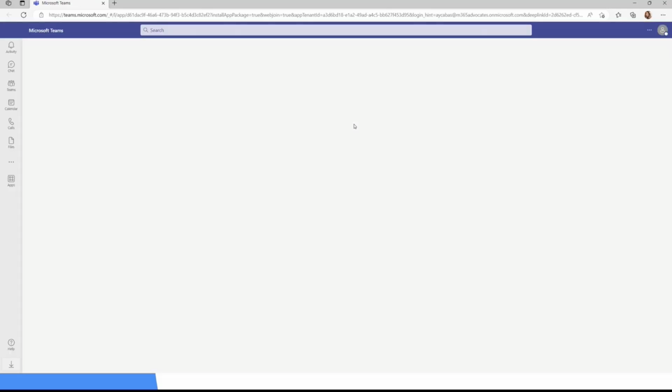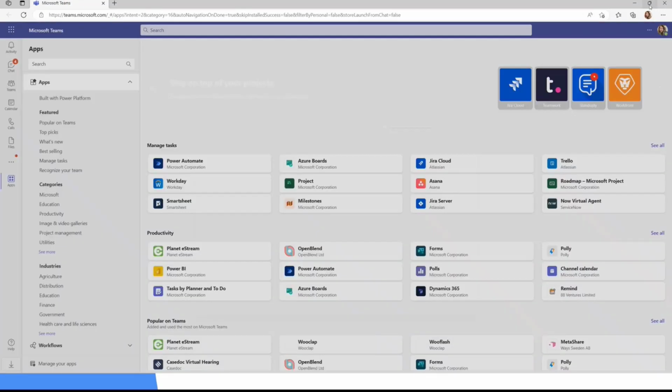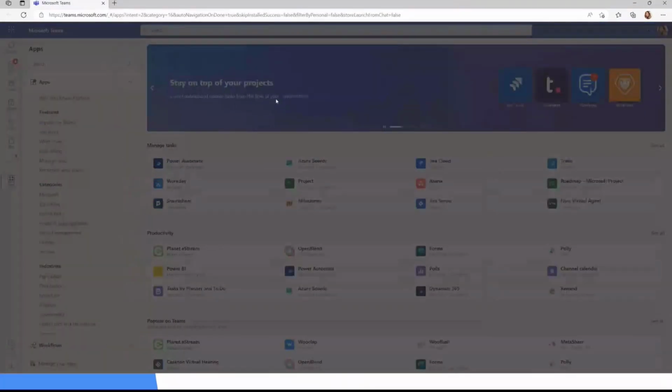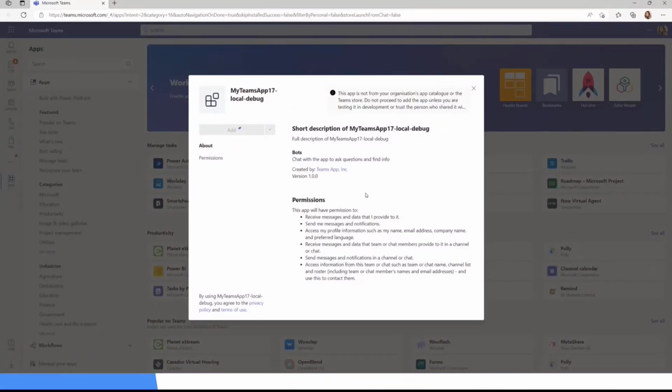It will log into Microsoft Teams for me and then pop up my notification bot app. Okay, so our app is ready. I will just click add, and this will bring me a private chat with the bot and myself. That means that our bot will be ready to test and debug.